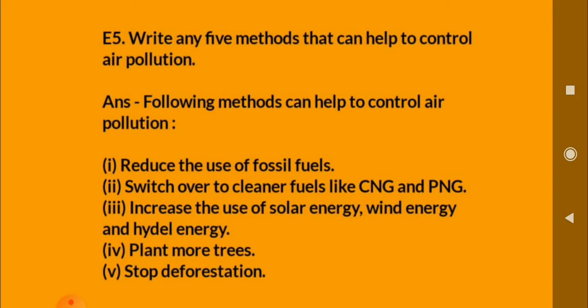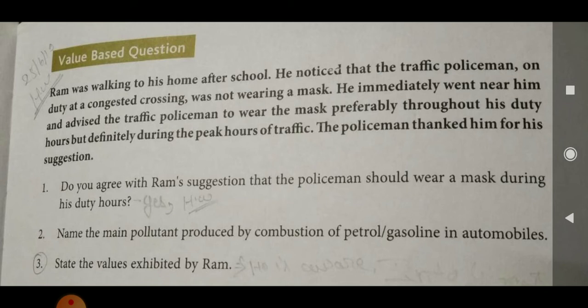Fifth, write any 5 methods that can help to control air pollution. So what can it be? Reduce the use of fossil fuel, switch over to cleaner fuels like CNG and PNG, increase the use of solar energy, plant more trees, and stop deforestation. Now we will discuss value-based questions.